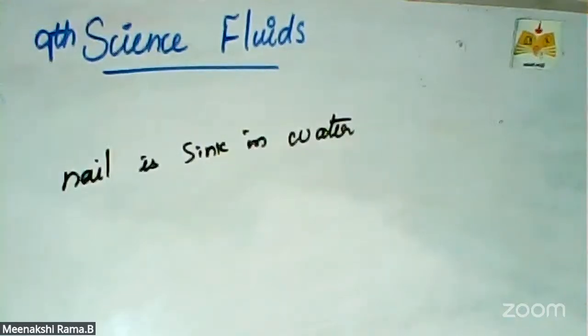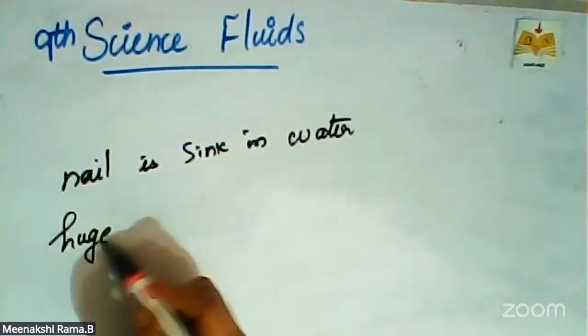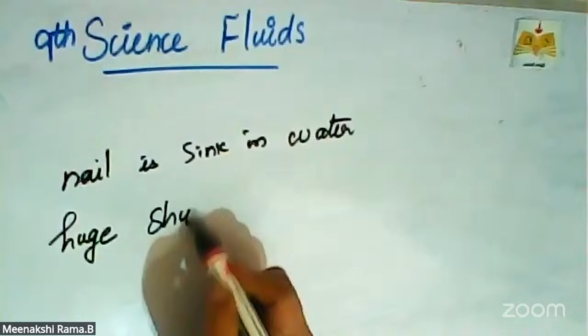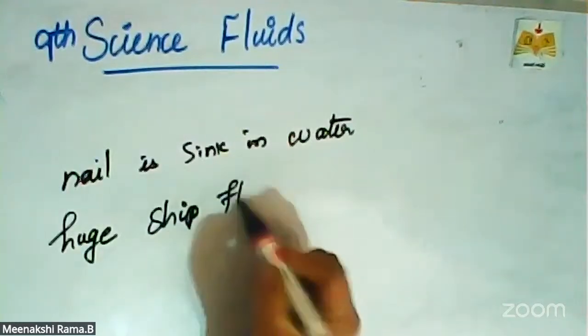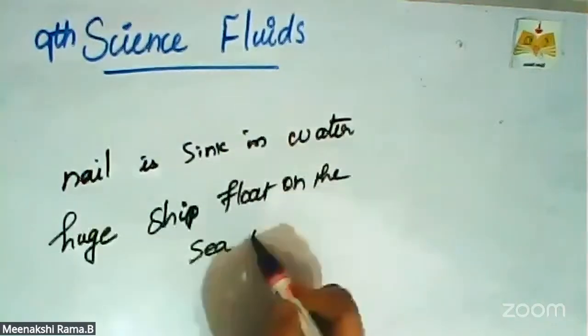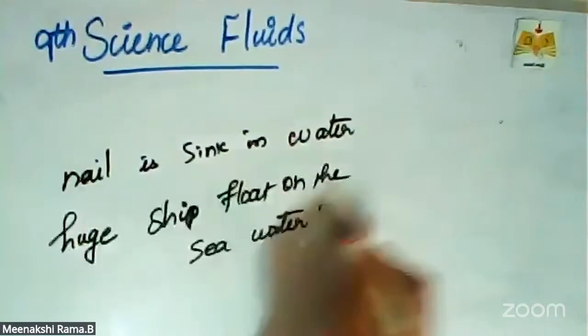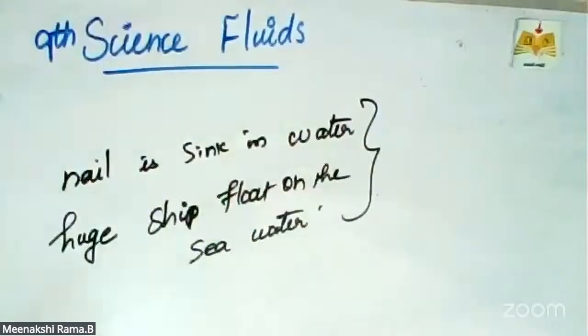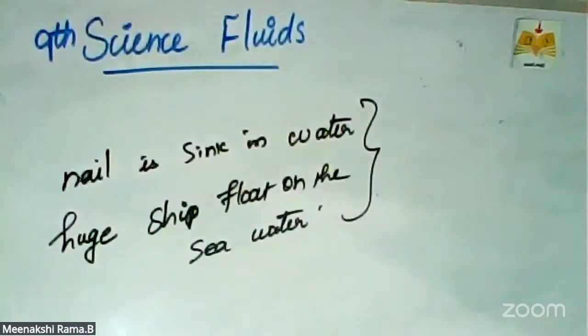The nail sinks in water, and the opposite of the nail, a huge ship of heavy mass, floats on the sea. A huge ship floats on the sea water. Compared to these two activities, one is a nail sinking in water, another is a huge ship of heavy mass floating on sea water.